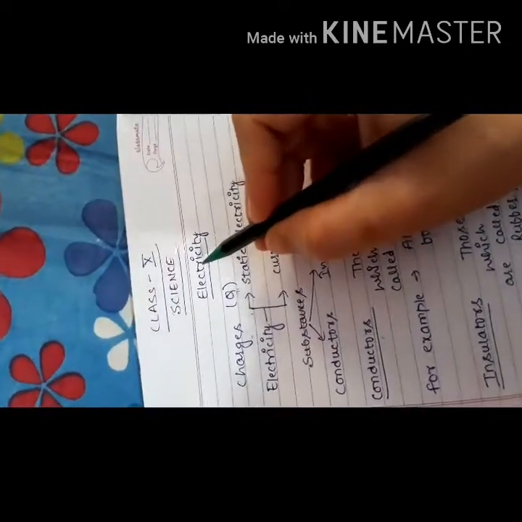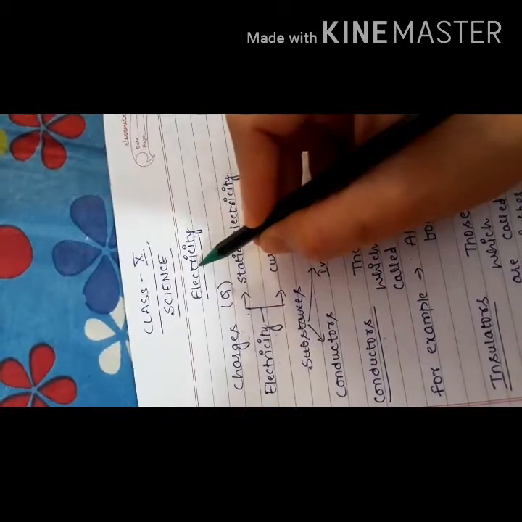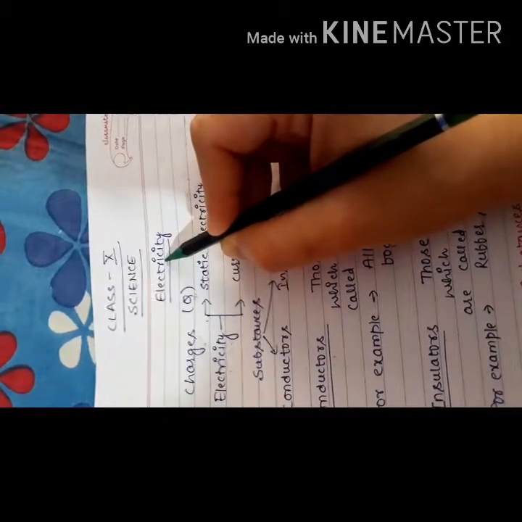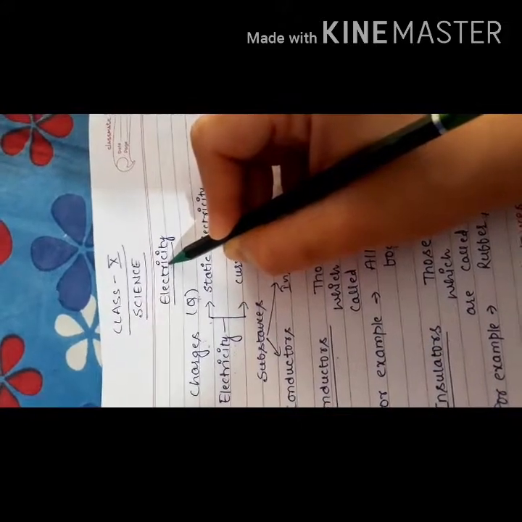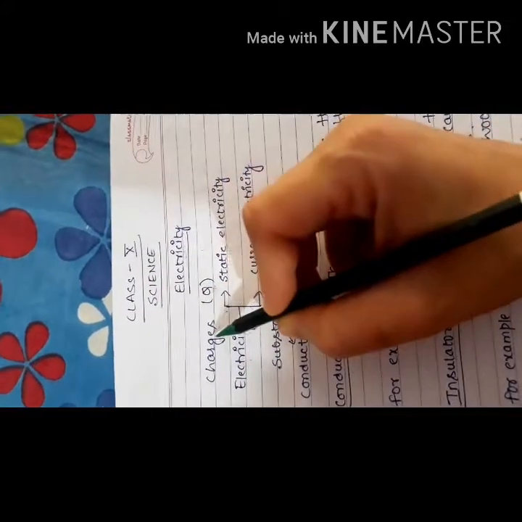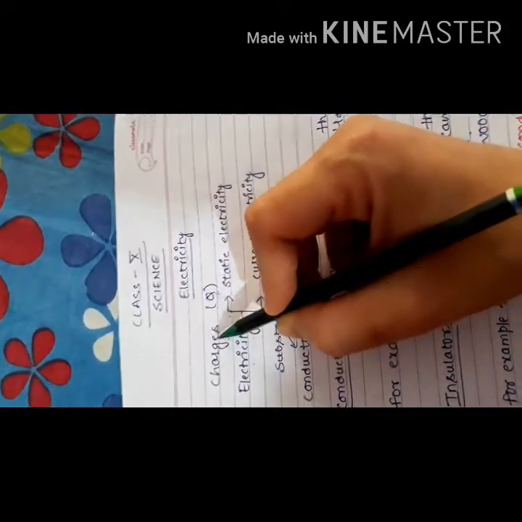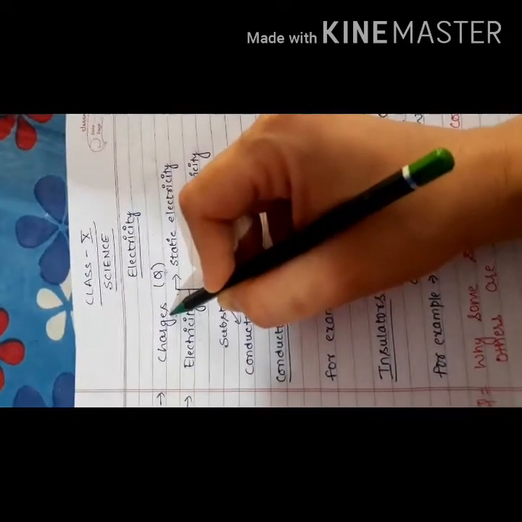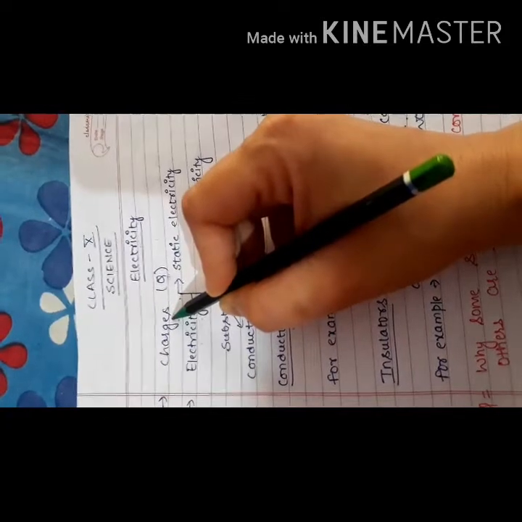Our first topic was electricity. What do you mean by electricity? Electricity is the branch of physics in which we study charges. Now, what do you mean by charge? Charge is the intrinsic property of a body through which it can attract or repel another object.